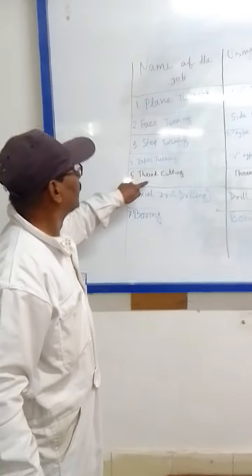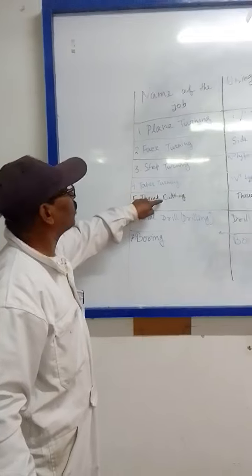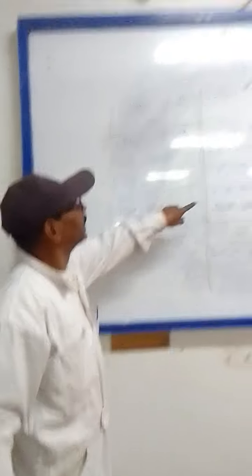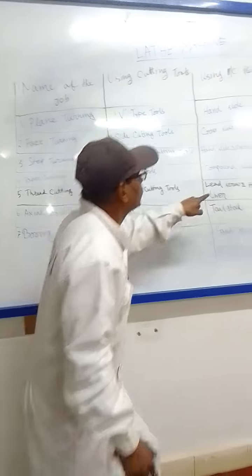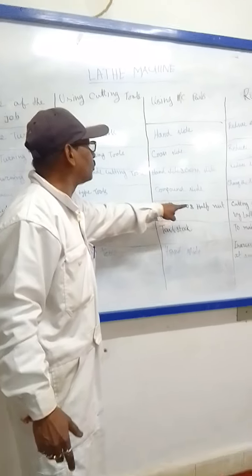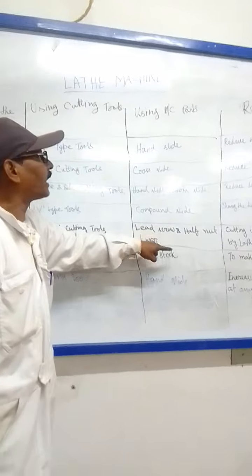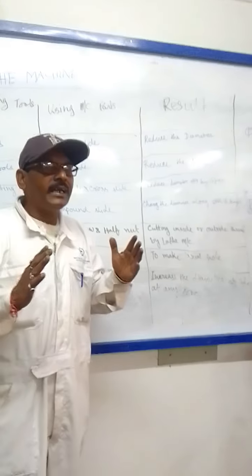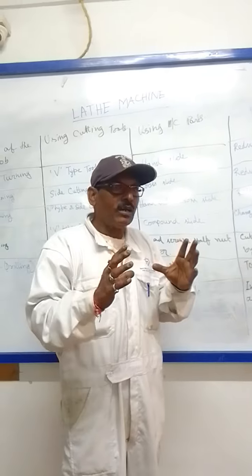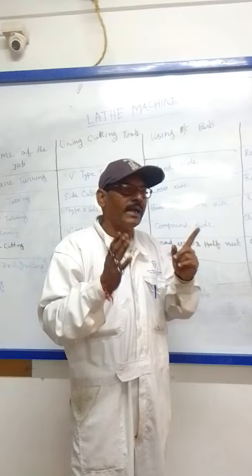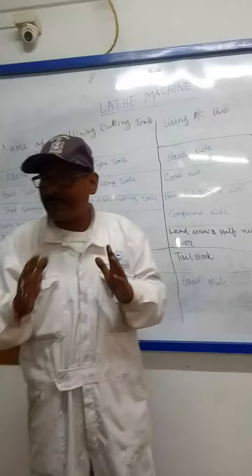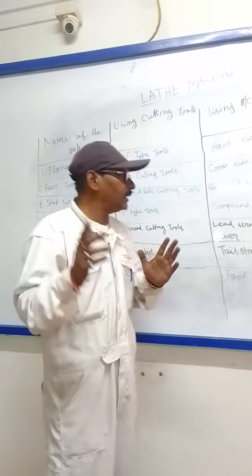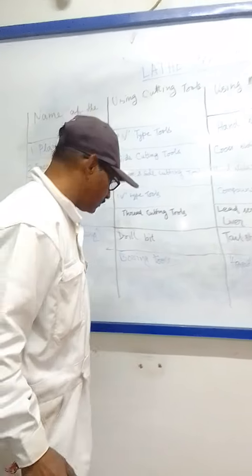Thread cutting. Name of the job, thread cutting. Using cutting tools, thread cutting tools. Using machine parts, lead screw and half nut lever. Result, cutting inside or outside thread by lathe machine. Cutting outside or inside thread done by lathe machine, that is called thread cutting.